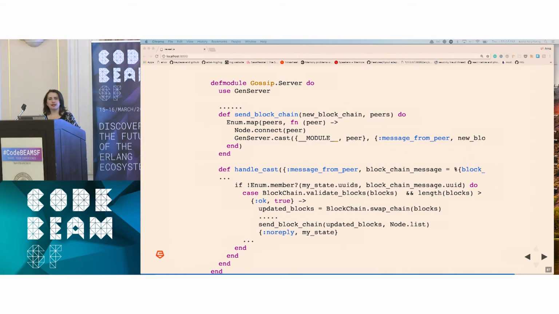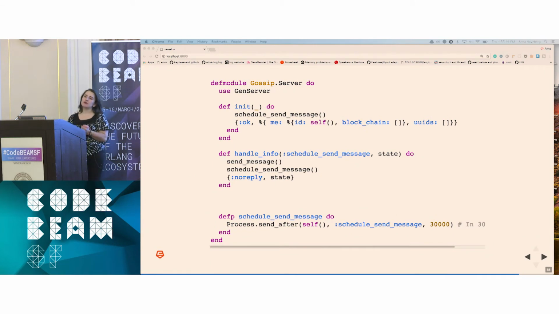I think I mentioned this earlier, but I can't remember if I did. The idea of proof of work was that Satoshi wanted blocks to be mined about every 10 minutes, so the work factor adjusts on the network to make sure that's what happens. Here we're saying we're going to have blocks mined every 30 seconds. GenServer makes this easy to implement, because if you don't specify the type of request, there's a callback called handle_info that handles those other requests for you. So we're scheduling ourselves to send this message every 30 seconds. It matches against the argument schedule, sends the message out, and then calls itself again.